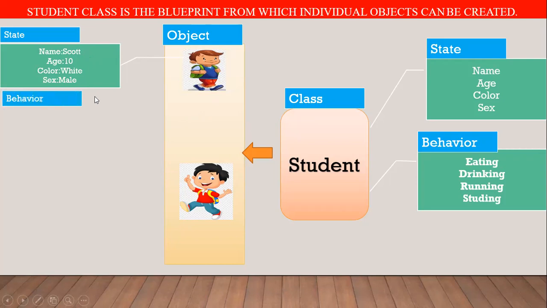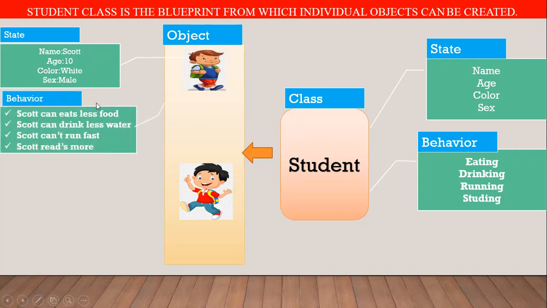Now this object has this behavior also: Scott can eat less food, Scott can drink less water, Scott can't run fast, and Scott reads more. So all this behavior and state this object contains, so we can say this object is student type.